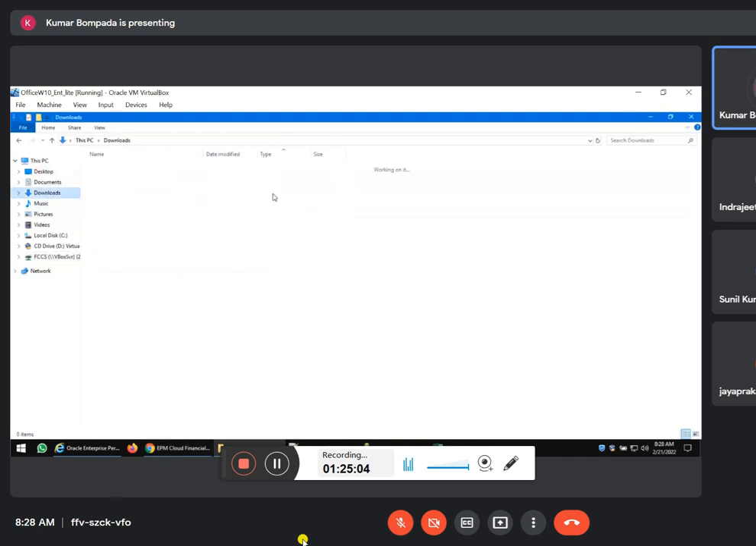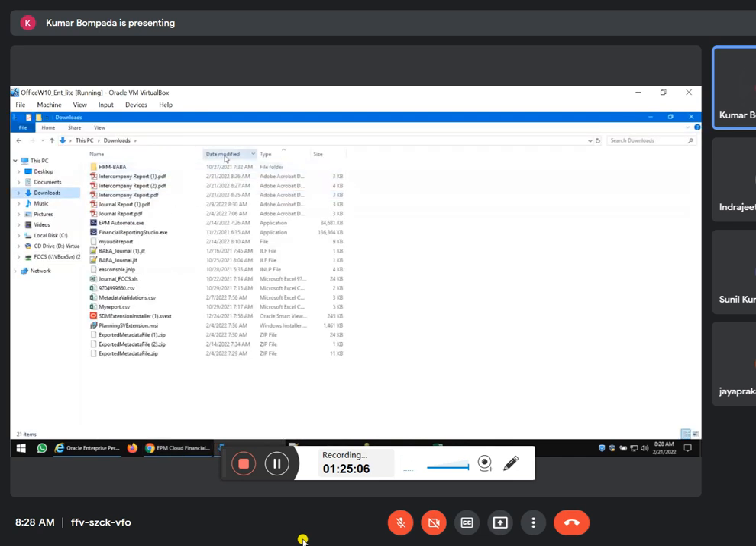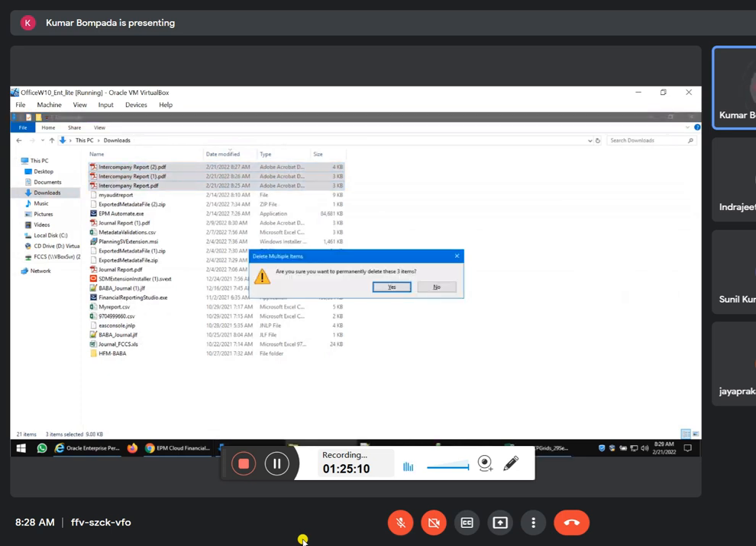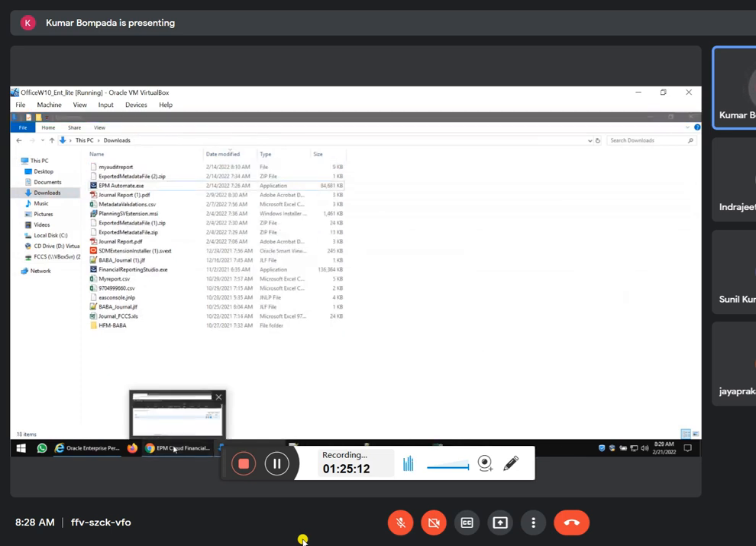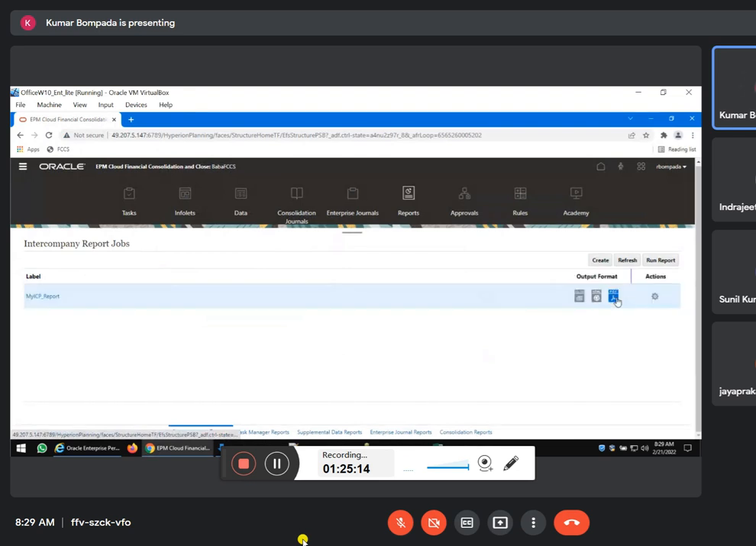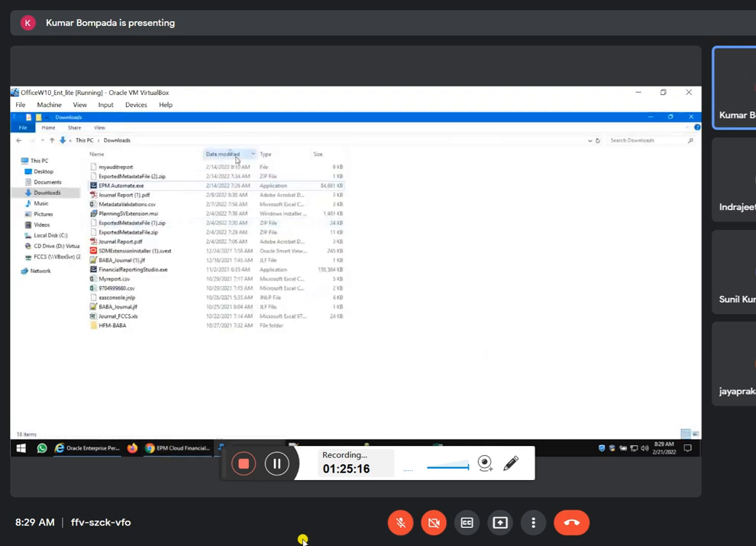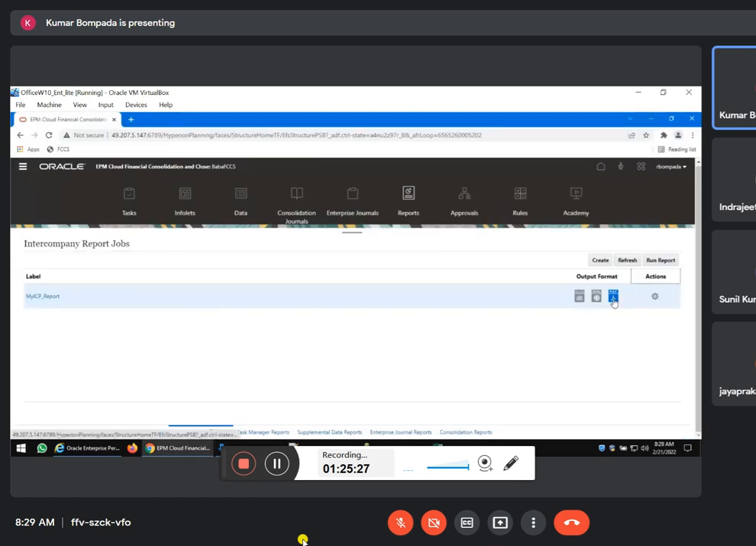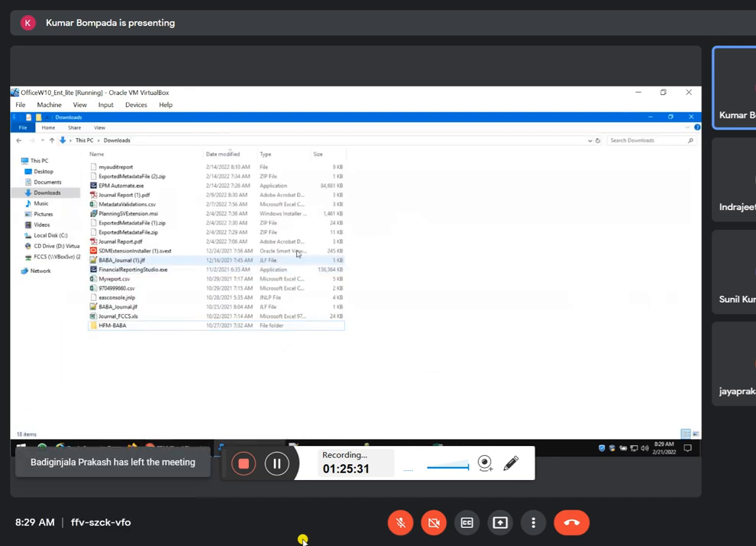See, go to downloads. See, so date modified. I'll remove all these reports. Delete this. Now go to here and run the report. Automatically, it will be downloaded. That's it. Come here. Refresh. Date modified. Where is the report? Refresh.